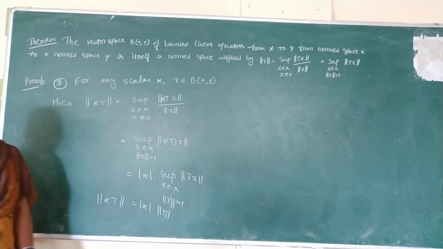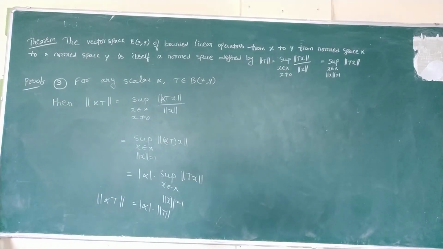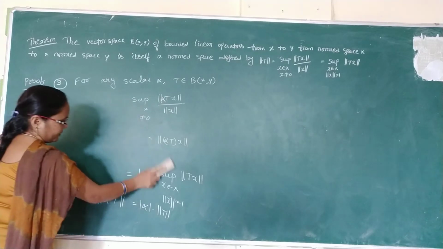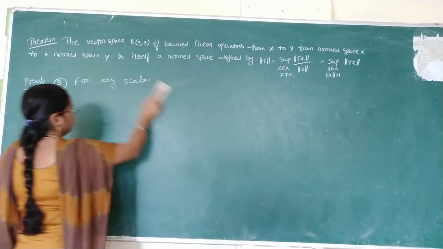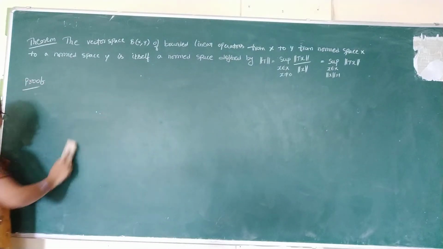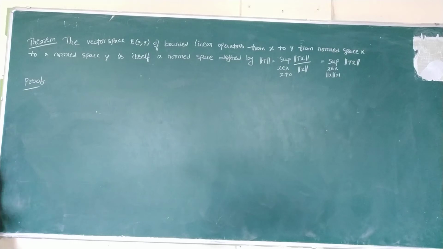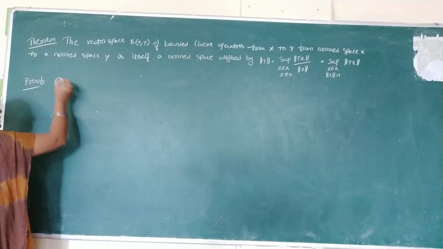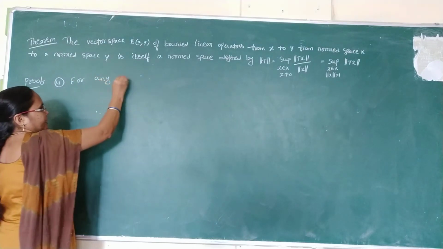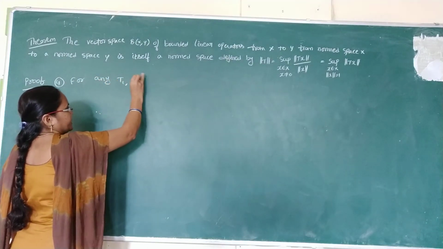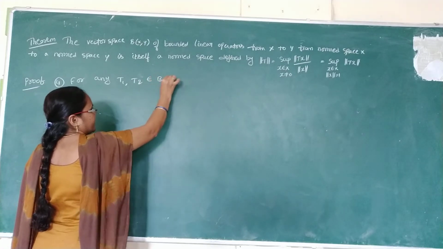Next we have to show the fourth property of norm. Okay. For this we want two operators T1 and T2. Fourth property of normed space, for any T1 comma T2 belongs to B of x comma y.